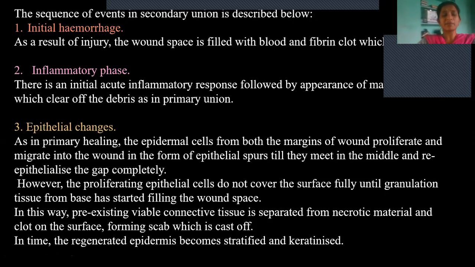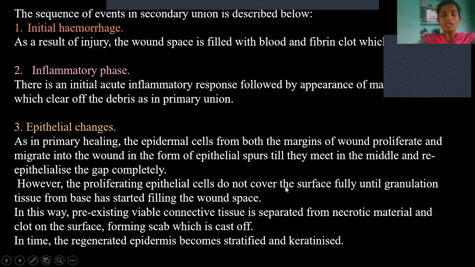So same as in primary healing, the cells from the margins will be proliferating, and the cells at the bottom will also start proliferating, forming epithelial spurs till they meet in the middle and re-epithelialize the gap completely. In primary union, proliferation happens only from the margins, but here, along with marginal replication, proliferation also starts from the bottom, and all these newly formed cells join at a point and close this space.